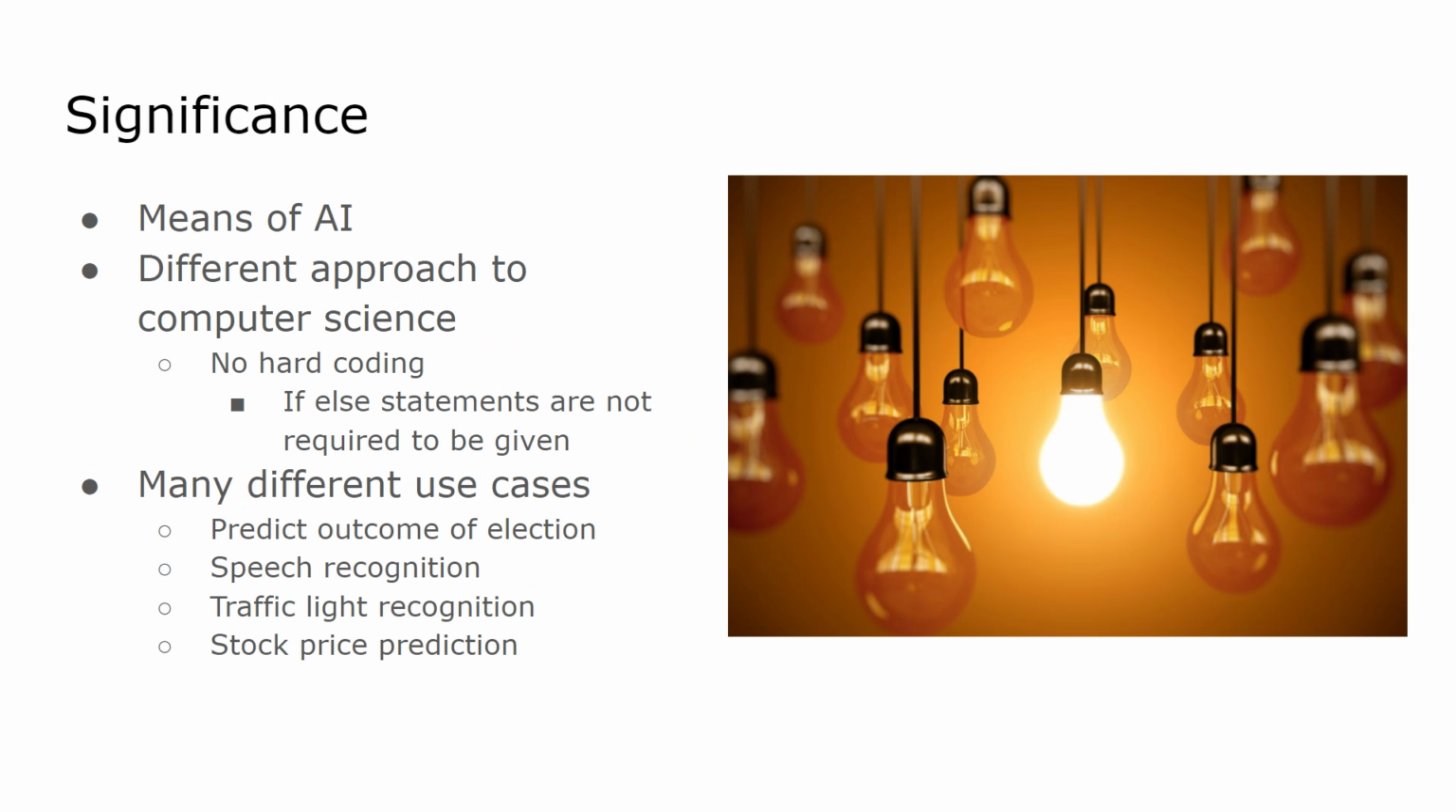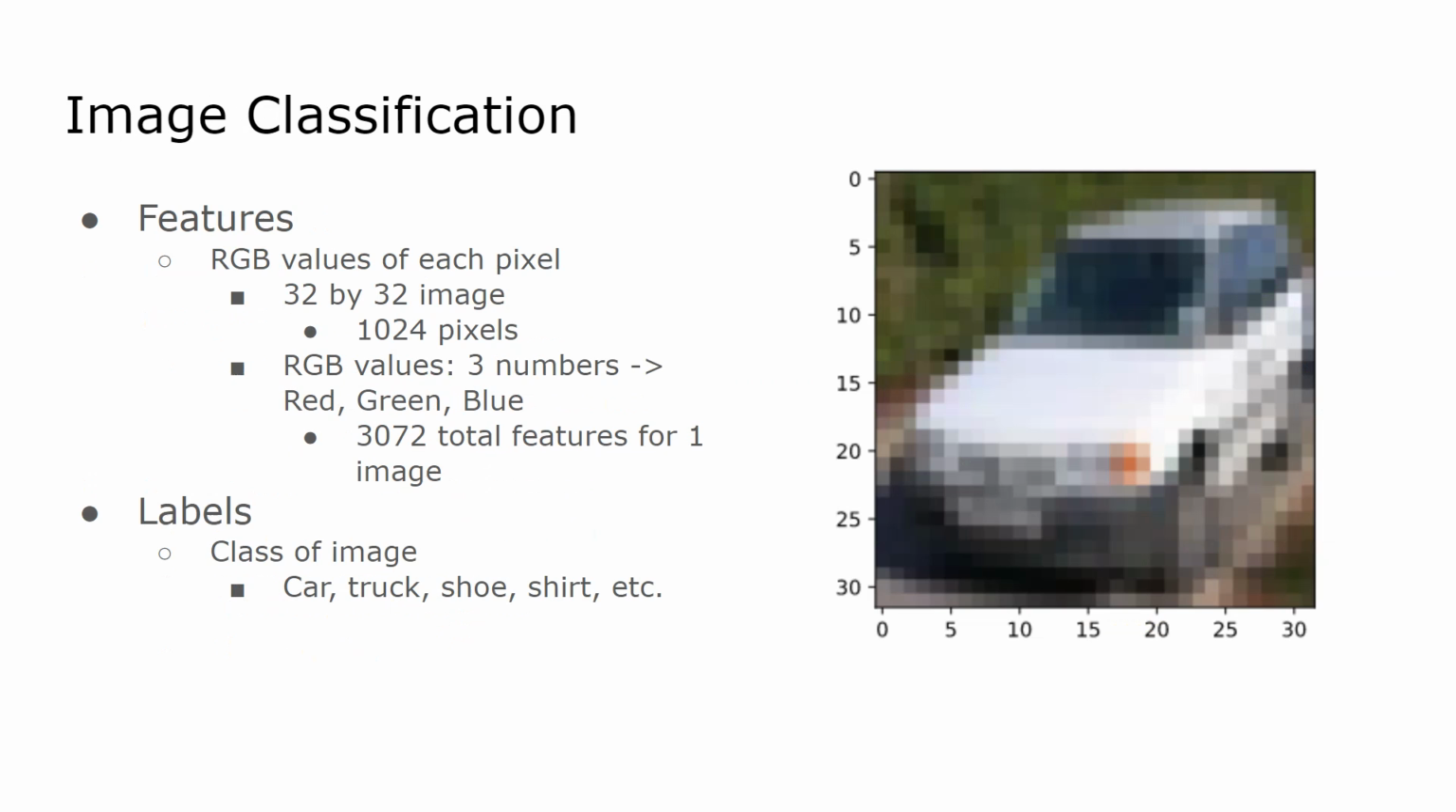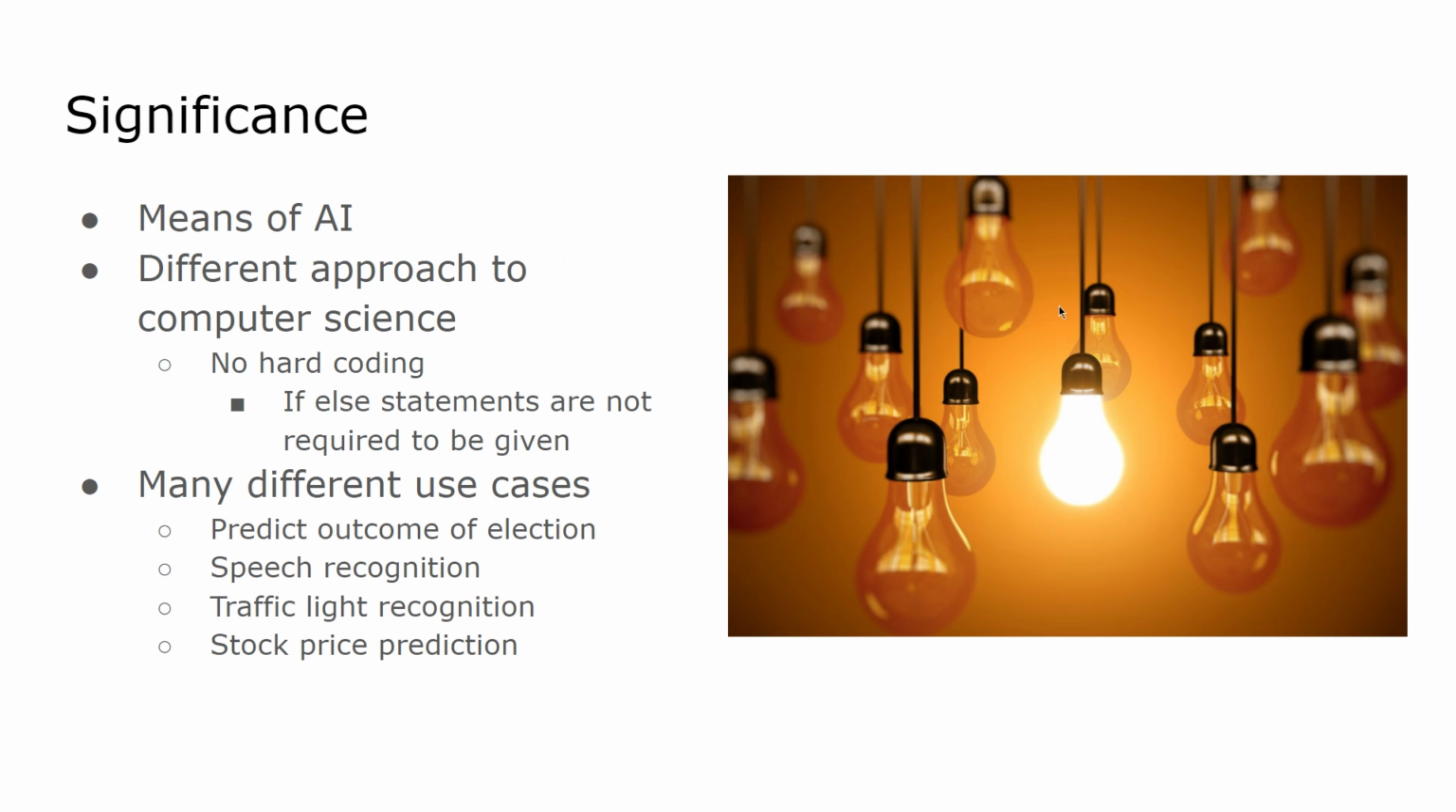Now we're going to be going over the significance of machine learning. First of all, it's a means of artificial intelligence. Second of all, it's a completely different approach to computer science. We don't have to hard code anything. So I'll go back to the previous image. We don't have to say if pixel is white, it's a car. We have an algorithm that will give us patterns itself when we train the data.